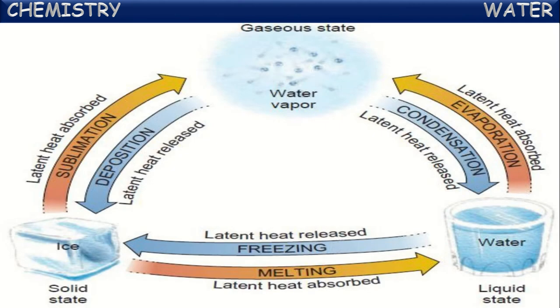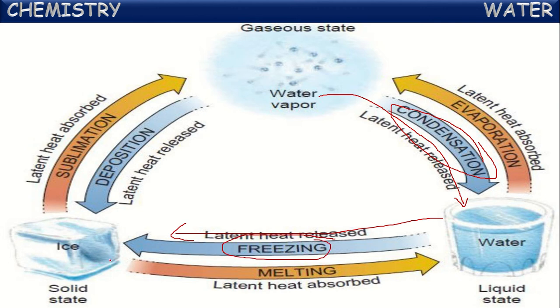See here, the conversions of water into different states are mentioned. Water vapor on cooling converts into liquid water form; that cooling process is called condensation. This water on further cooling converts into ice form, which is called freezing. If you heat the ice again, increasing its temperature, it starts converting into liquid water form. That process is called melting.